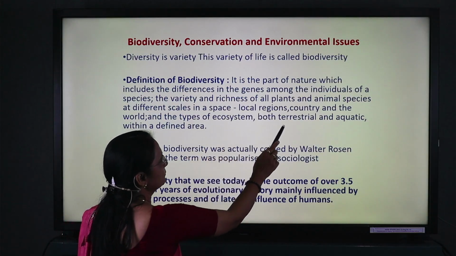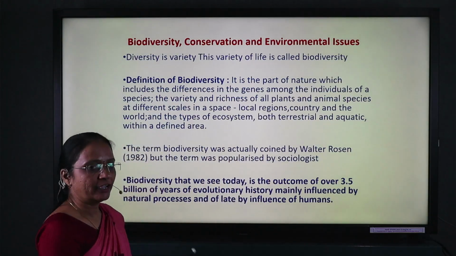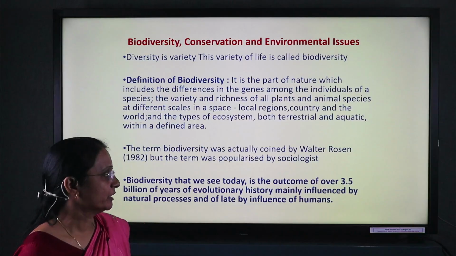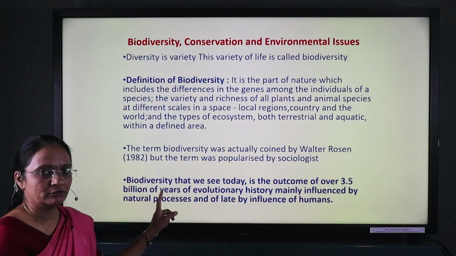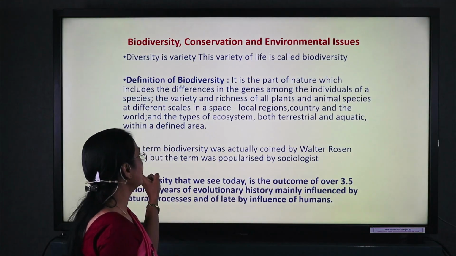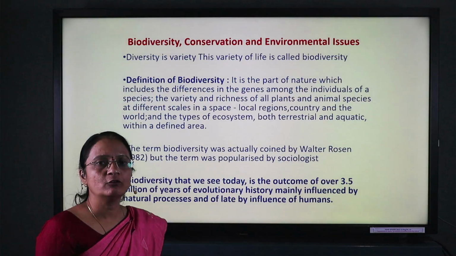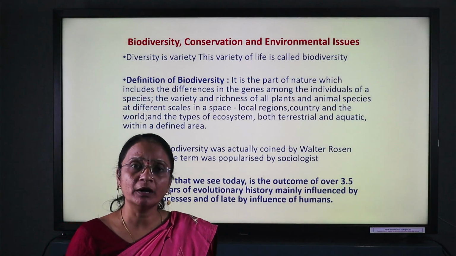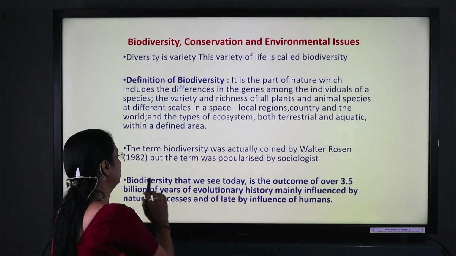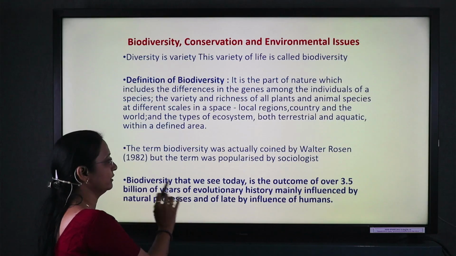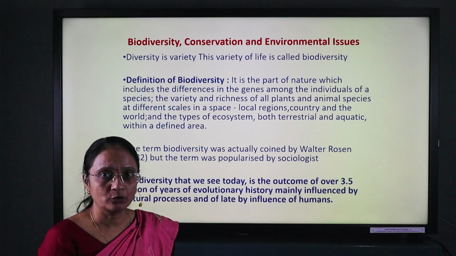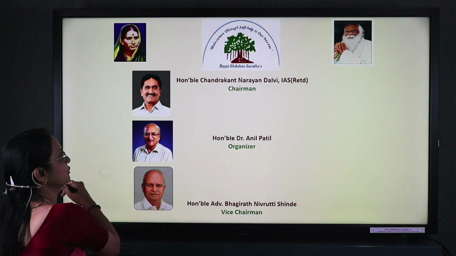It includes the ecosystems, whether terrestrial, aquatic or desert, which we are going to see in the coming sections. Who coined the term biodiversity? Walter Rosen, in 1982, first coined the term biodiversity. Over 3.5 billion years of evolutionary history have been recorded in this biodiversity.